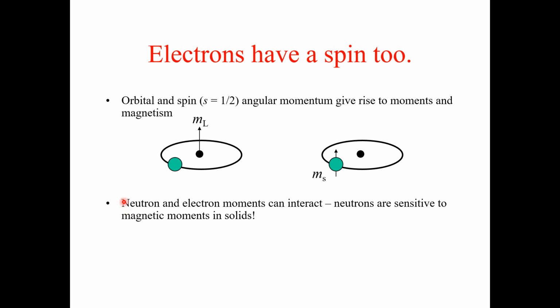That's why we say that neutron and electron moments can interact, which means that neutrons are sensitive to magnetic moments in the solid. This is the only property as a result of which neutrons interact with matter, and because of this, their activities are controlled and their ways are modified.